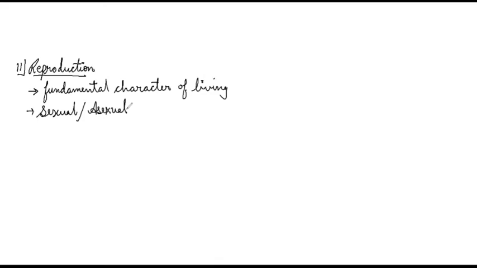In case of sexual reproduction, gamete formation takes place and the gametes fuse to form the zygote from which the new individual is born. Now, in case of asexual reproduction, genetically identical progenies are formed. For example, fungi reproduce by asexual spores, yeast and hydra by budding, fungi, algae and mosses by fragmentation. The details about the reproduction of different organisms, sexual and asexual, we'll study in the upcoming chapters.